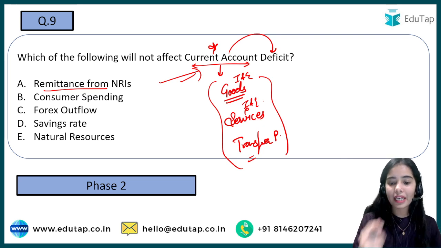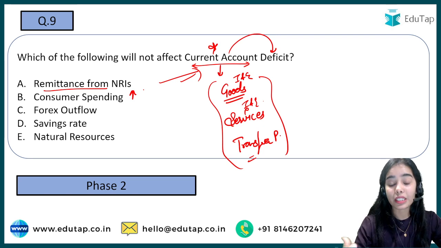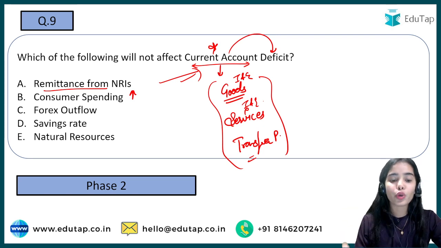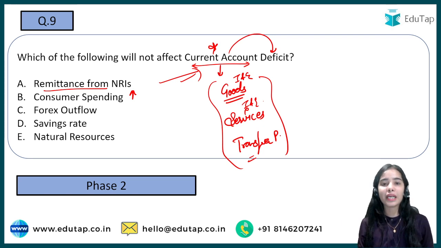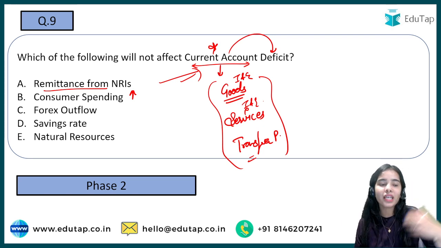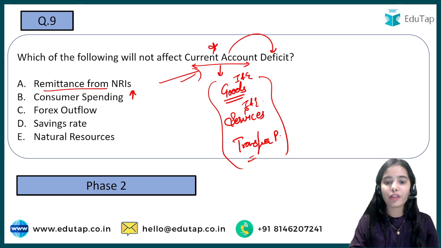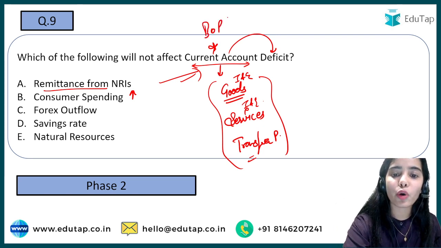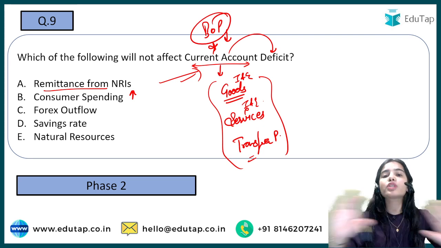So remittance from NRIs affects the current account. Consumer spending: if consumers are spending more, the imports will also increase, because I am buying different kinds of things. If the economy is open, if we are talking about the balance of payment, the current account, imports and exports, that means our economy is open.